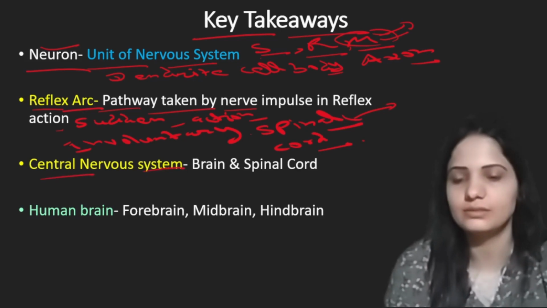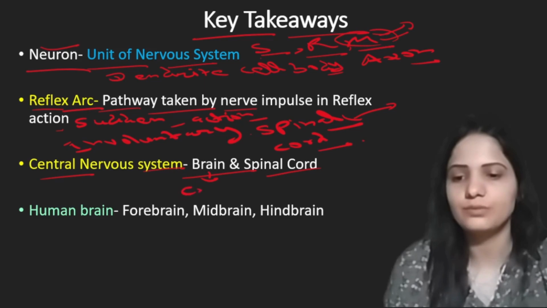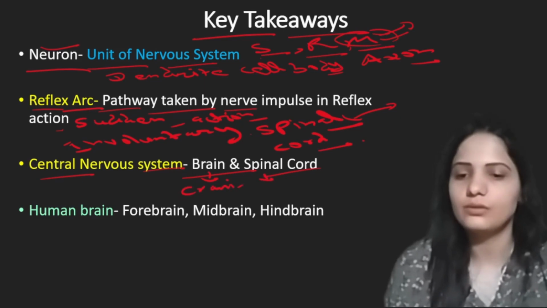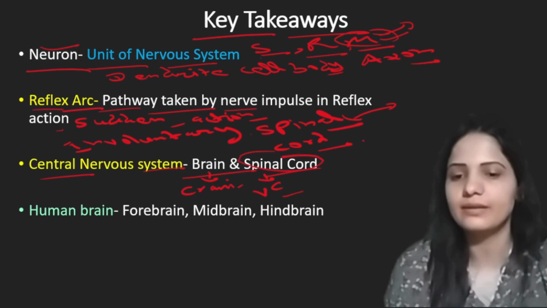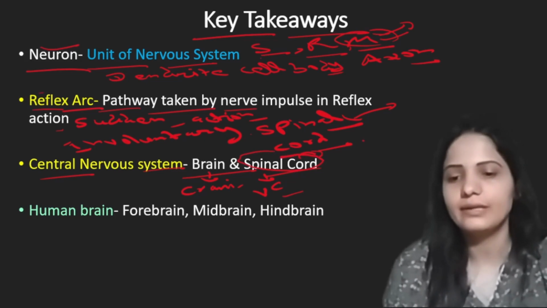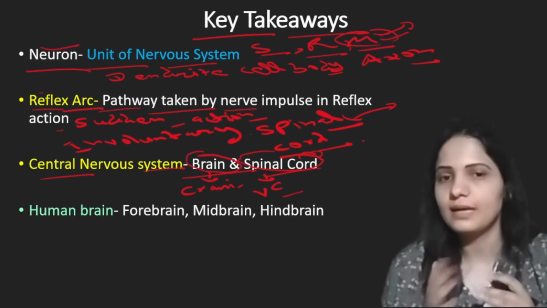Now here we have central nervous system. The human central nervous system consists of brain and spinal cord. Brain is protected in the cranium, and spinal cord is protected in the vertebral column. We have seen the function of spinal cord. The main function of spinal cord is in reflex actions, and the main function of brain is control and regulation of different body parts and their functions.